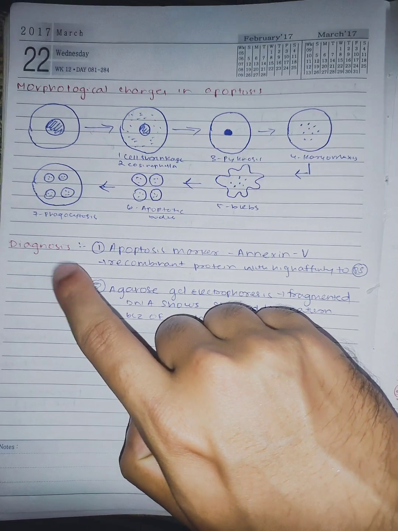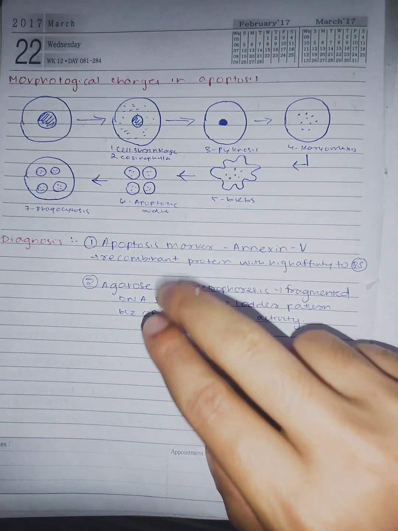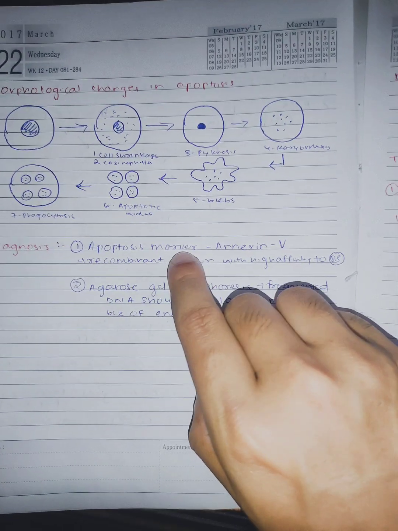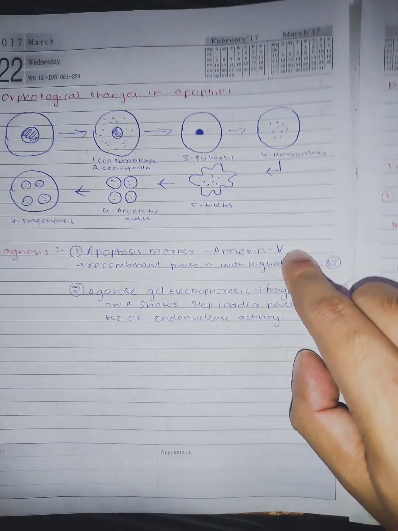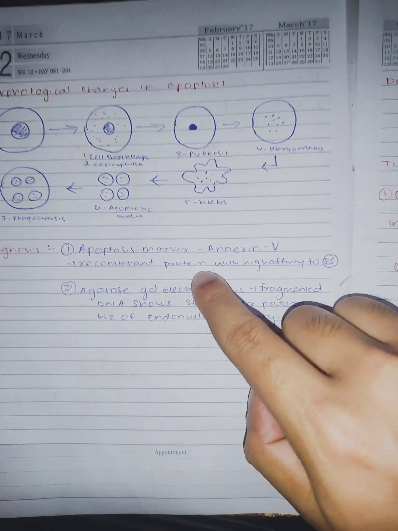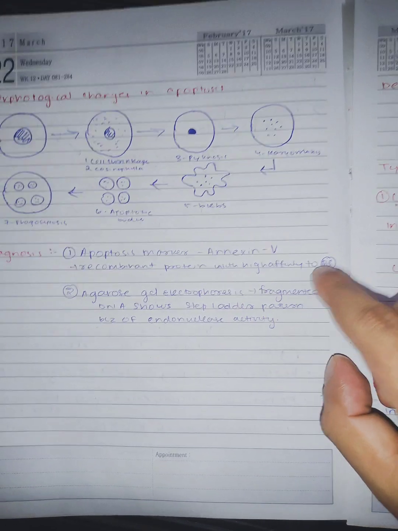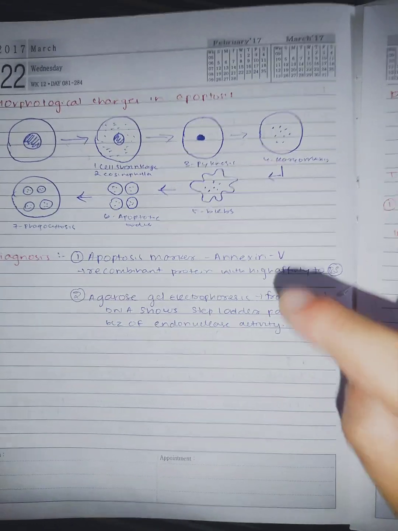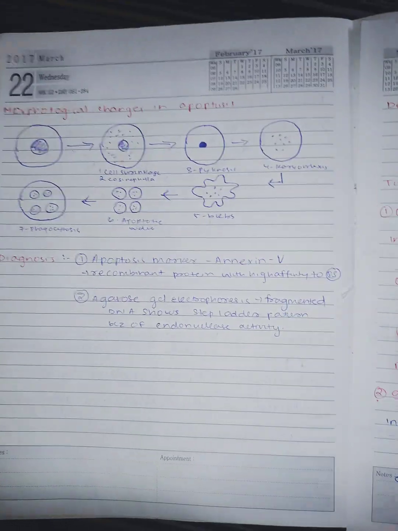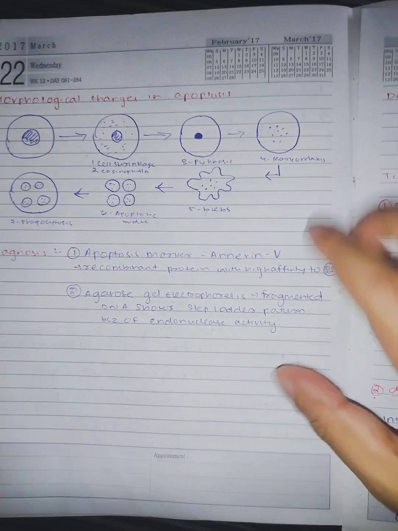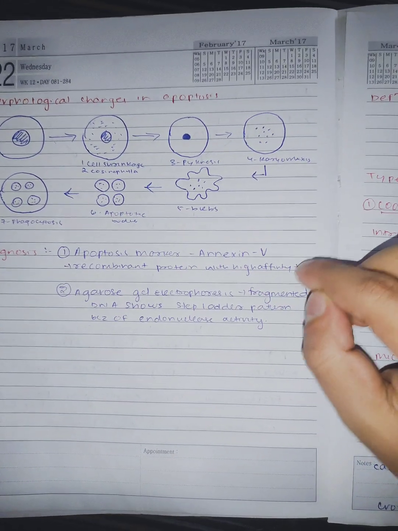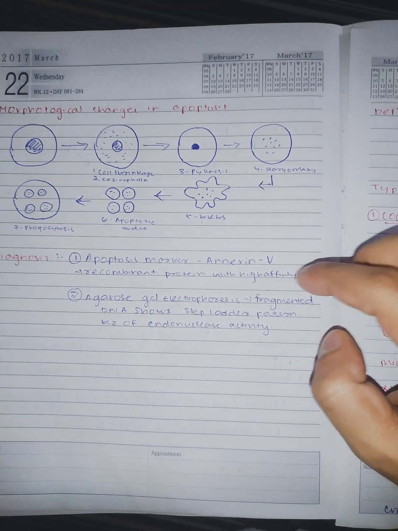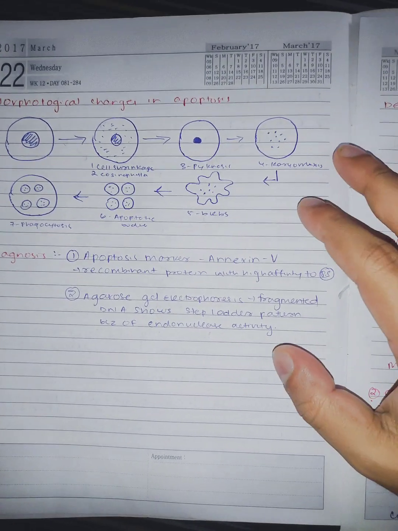How will we diagnose apoptosis? Diagnosis will occur by two points. We'll write apoptosis marker. What is the apoptosis marker? It's annexin 5. Annexin 5 is a recombinant protein with higher affinity towards phosphatidylserine. There will be flip-flop and externalization of phosphatidylserine, to which annexin 5 will bind, and we can see it. So annexin 5 binds to phosphatidylserine and acts as a marker of apoptosis.